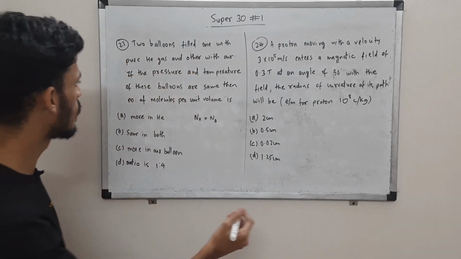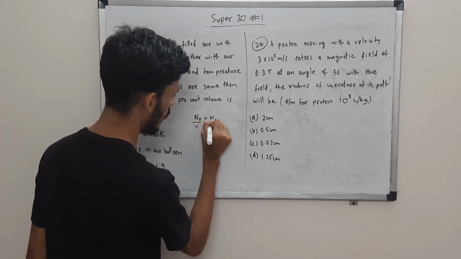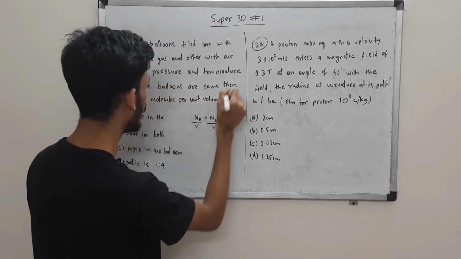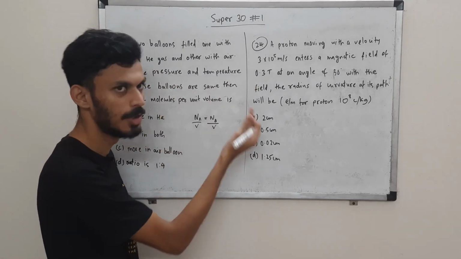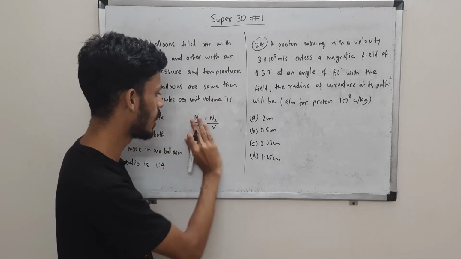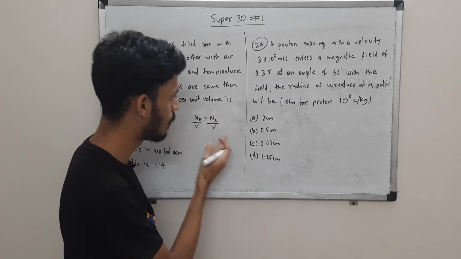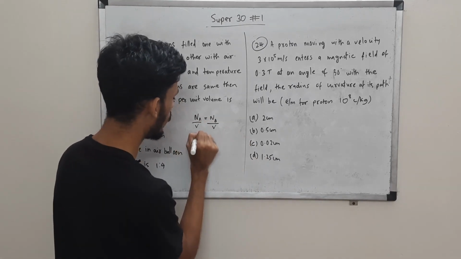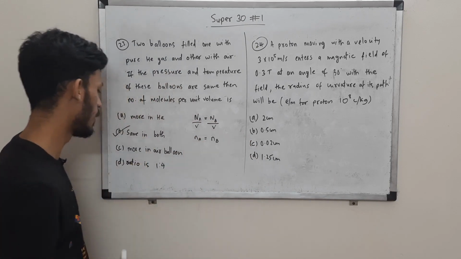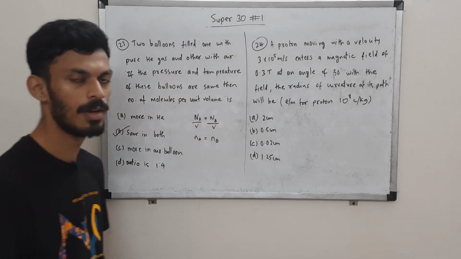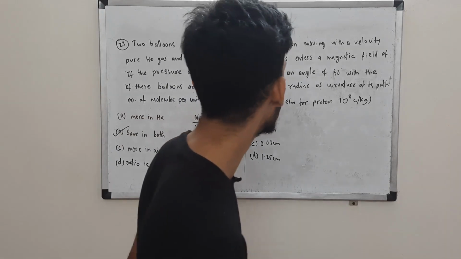And you are just supposed to find per unit volume, right? N by V. So here basically you are supposed to conclude about number of molecules per unit volume. We said that Na is equal to Nb. Now you just take per unit volume, so that quantity is also equal. So they are same in both. Number of molecules are same and per unit volume hence is the same.